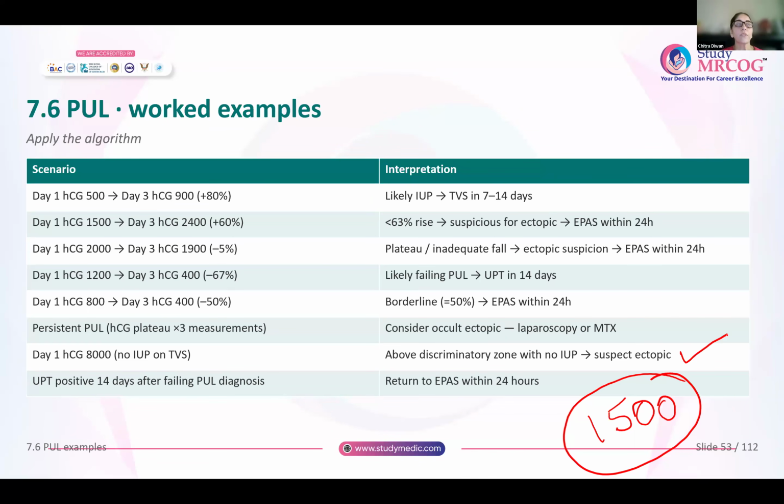Then UPT is positive 14 days after a failing PUL diagnosis. This again is also very suspicious either of a molar pregnancy or ectopic. So you will refer her back to early pregnancy assessment services within 24 hours. Okay, unless she has severe pain or bleeding, then the referral will be immediate.